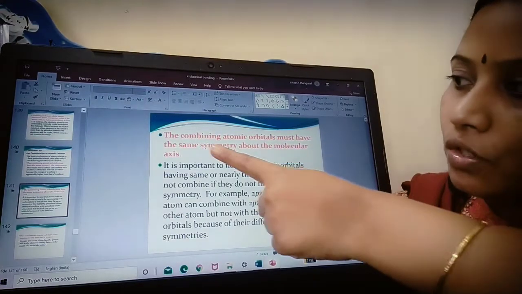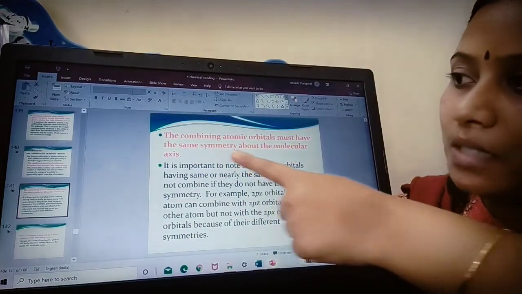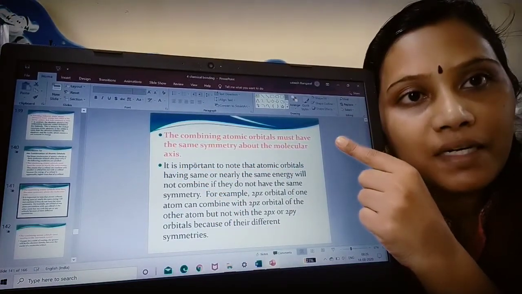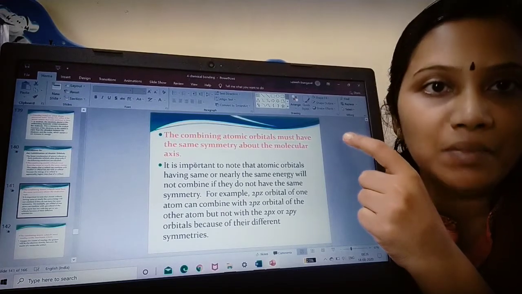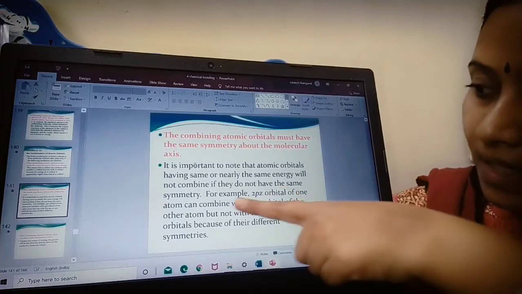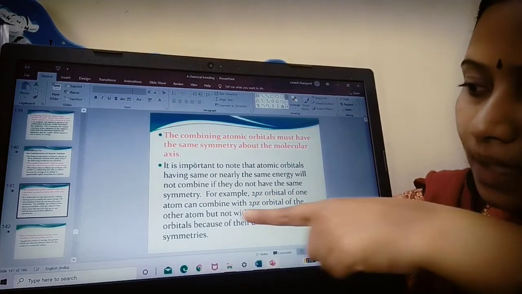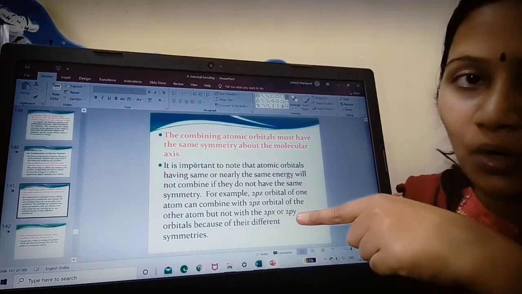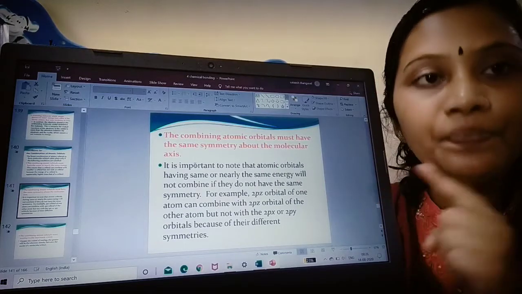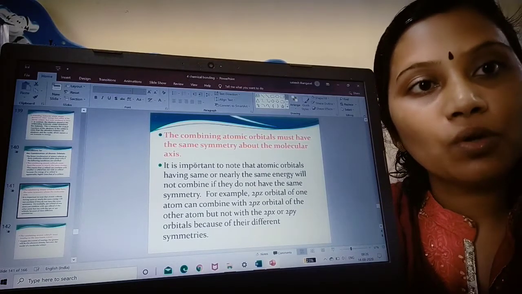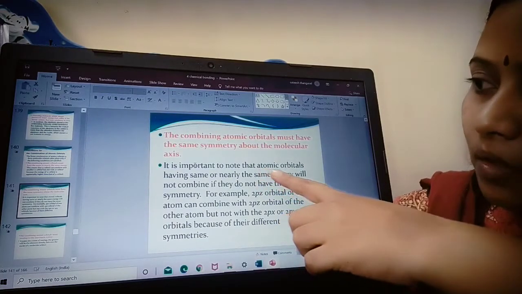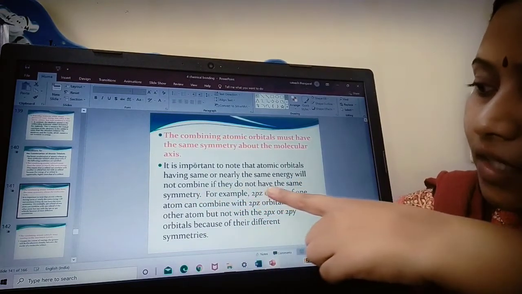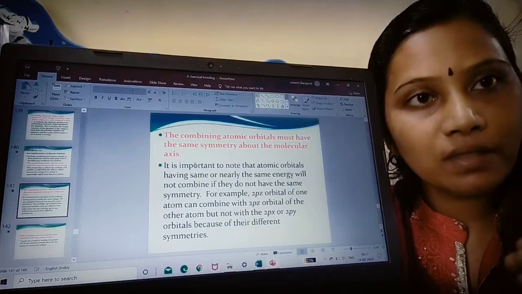Now, the combining atomic orbitals must have the same symmetry about the molecular axis. The first aspect I told you was that they should possess the same energy. The second aspect is that they should possess the same symmetry. I'll give you an example here. A 2pz orbital should combine with the 2pz orbital of another atom, but it should not combine with px or py. Px should combine with px only, py should combine with py only, and px should not combine with pz or anything like that. Why? Because atomic orbitals having the same or nearly the same energy will not combine if they do not have the same symmetry.